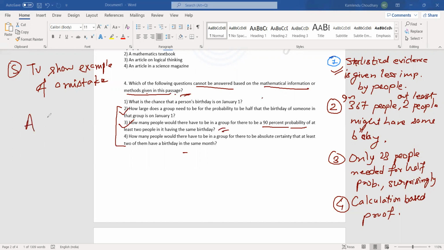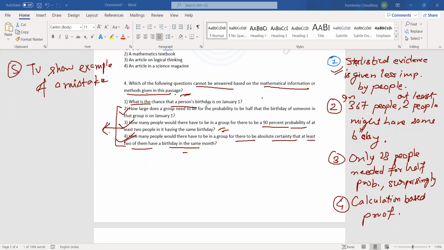You would have to take 10 groups in this, then calculate the probability of all those groups. Or you can calculate on the basis of whatever calculation method has been given for the 50%. The real life example would be on the basis of 10 groups, so this can also be done. How many people would there have to be in a group for there to be absolute certainty that at least two of them have a birthday in the same month? We have talked about this.